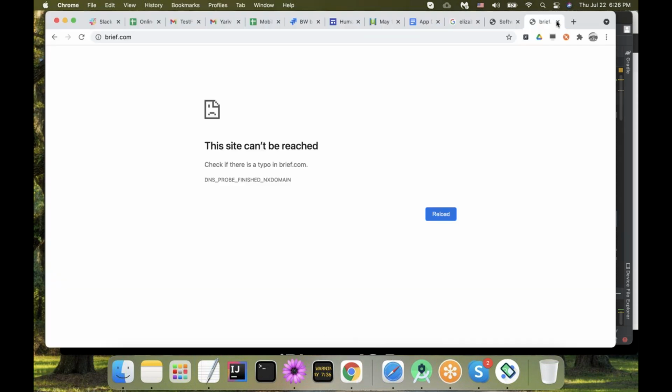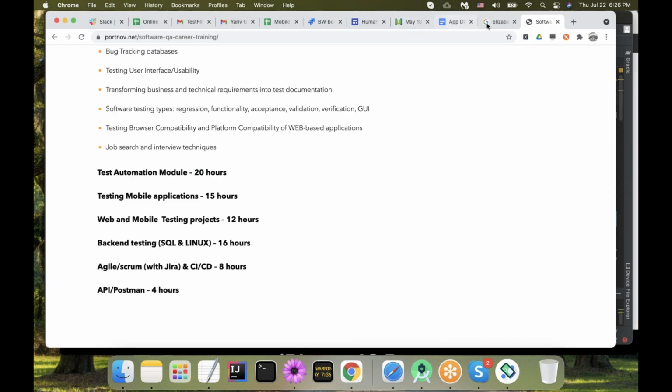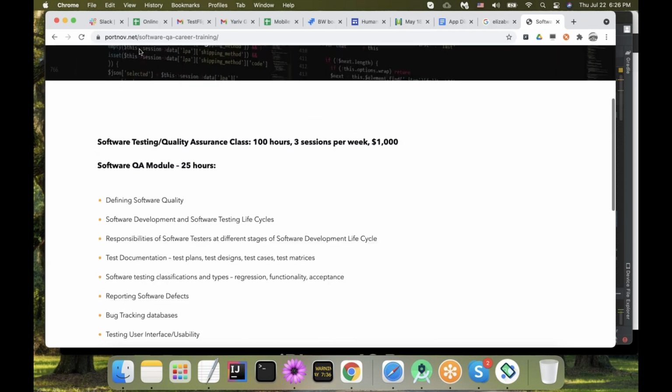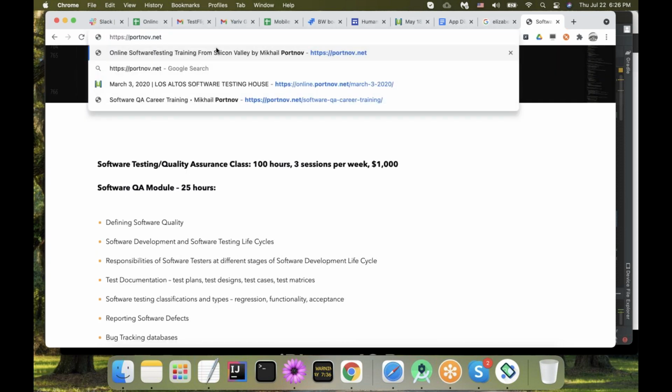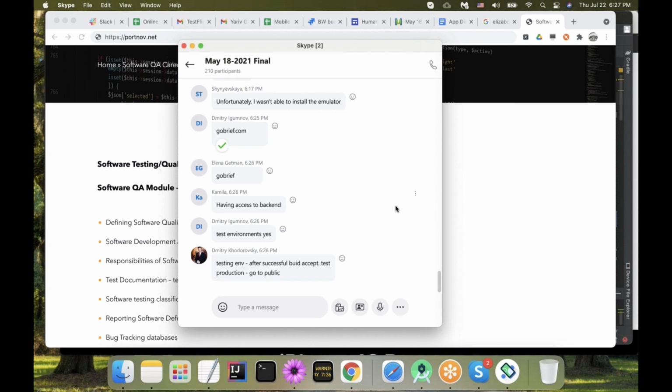Okay, Brief. Forget about Brief. Let's say we are testing the partnov.net website, hypothetically. So what you did with Jana, you tested Brief in production. You tested the production version of the application, which usually is not the case, right? We usually have a few environments. We have a developer environment. And what does that even mean, developer environment? It means that